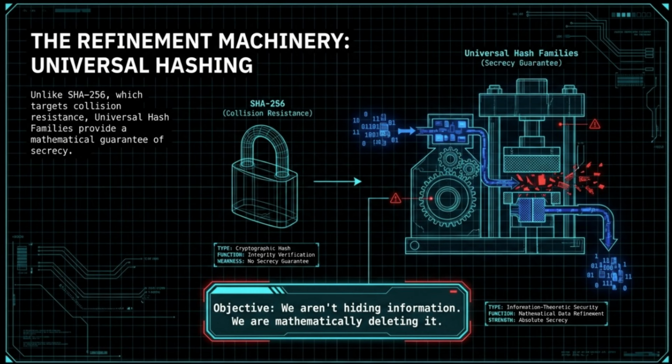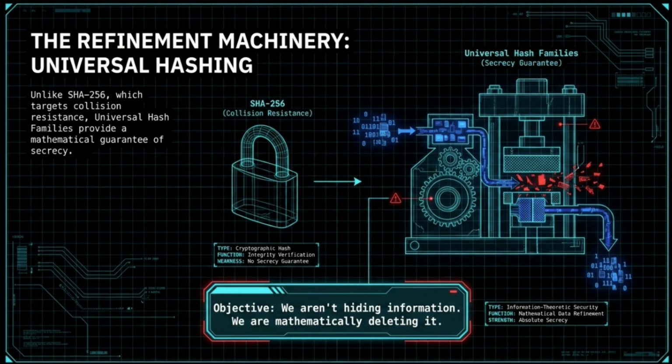Instead, we utilize universal hash families. Look at the schematic of the refinement press on your screen. This is where we transition from computational security to information-theoretic security. The raw tainted data enters the press, where the universal hash function applies a specific mathematical compression. Notice the red fragments being ejected. Those are the correlations and leakage points previously held by Chris. We aren't merely obfuscating or hiding this information.